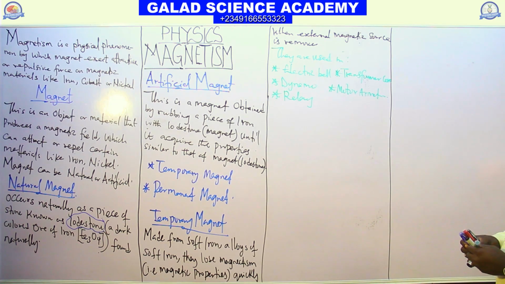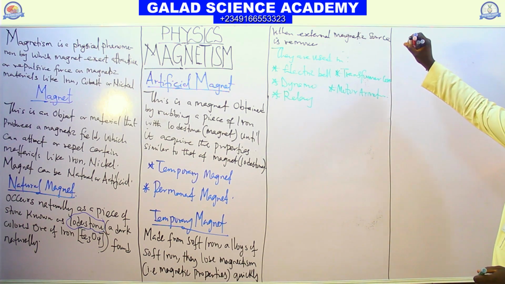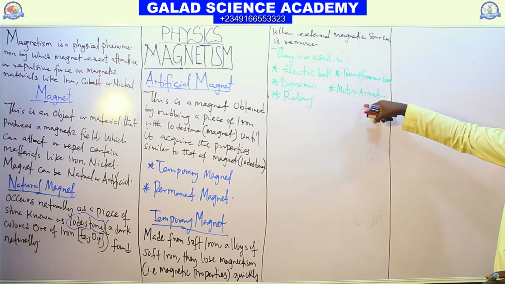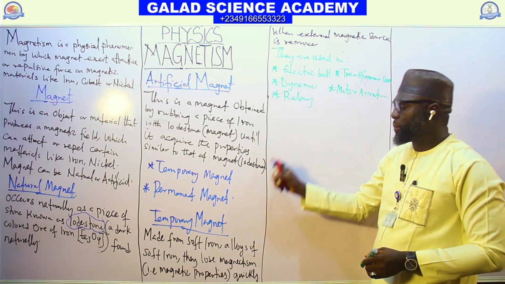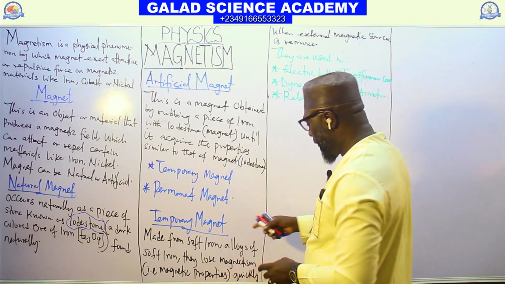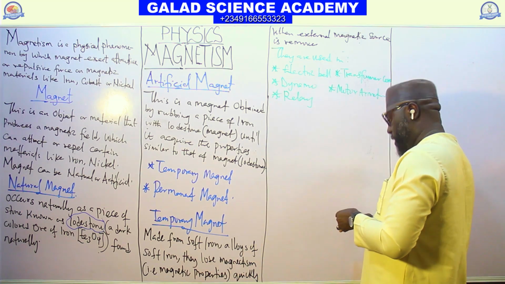So these are the basic electric devices that use temporary magnet.